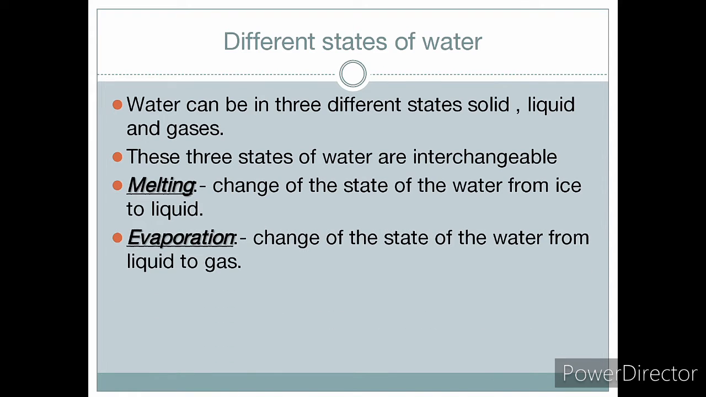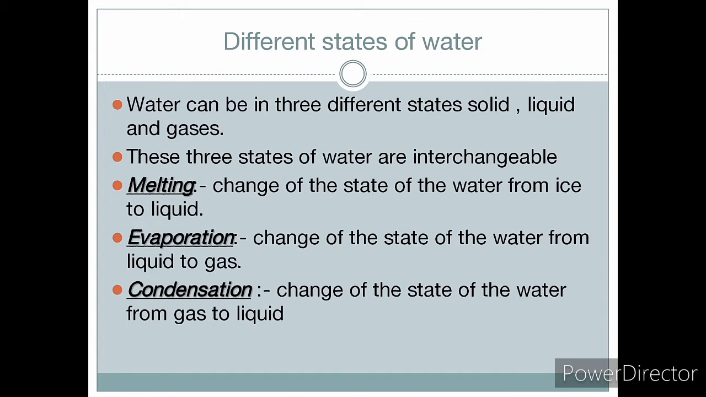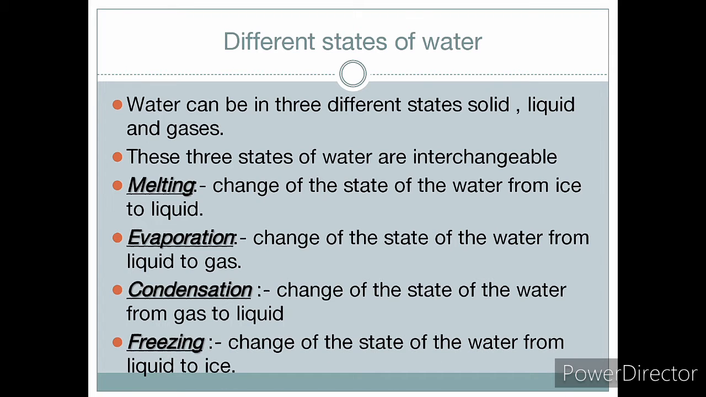Second is evaporation, the change of the state of water from liquid to gas. Once we have changed ice into liquid, then we are changing this liquid to gas with the process of evaporation. Okay, the next is condensation. In this, gas is changed back into liquid. Next we have freezing. This is the process in which water changes its state from liquid back to ice.